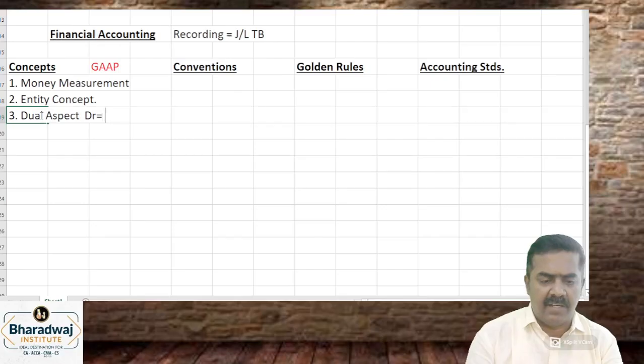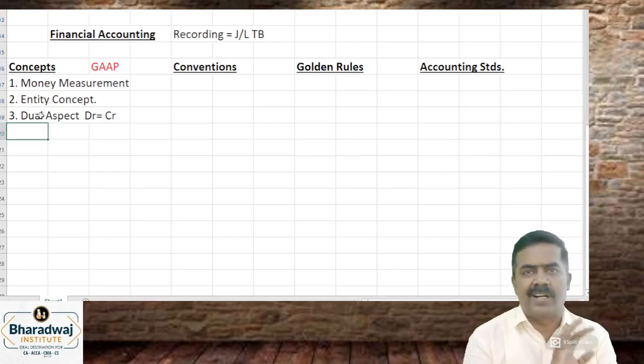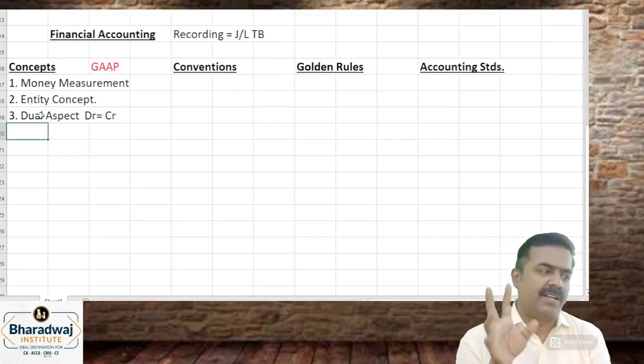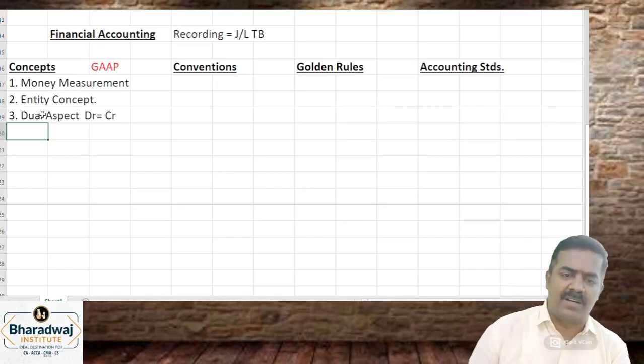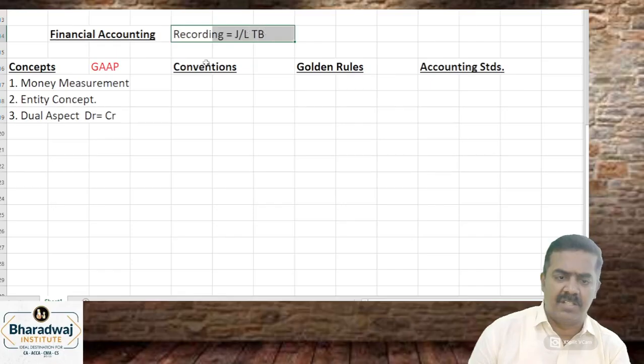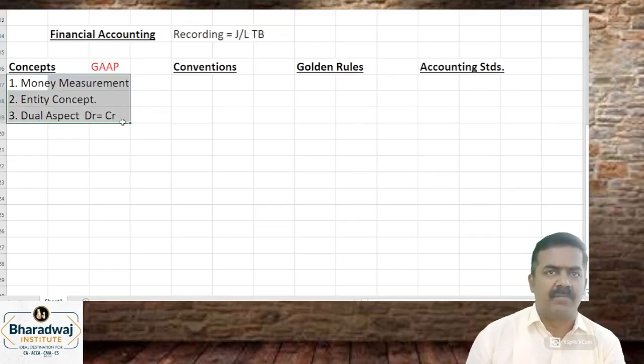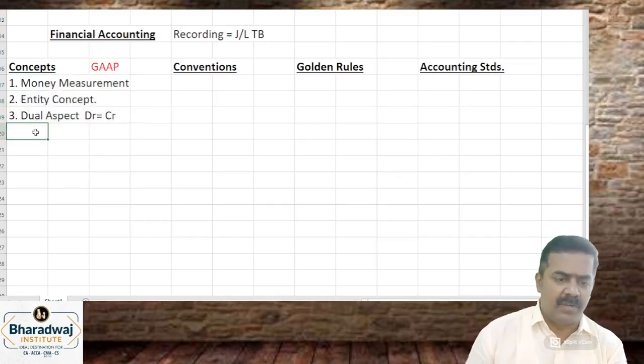Third concept is dual aspect concept. Every debit will have an equal credit. You cannot have only a debit aspect or only a credit aspect. A transaction will have both debit as well as credit aspect. That is called the dual aspect concept. This is for recording the transaction in journal, ledger, trial balance and all. We use these concepts. These are the fundamental concepts which everyone will follow.